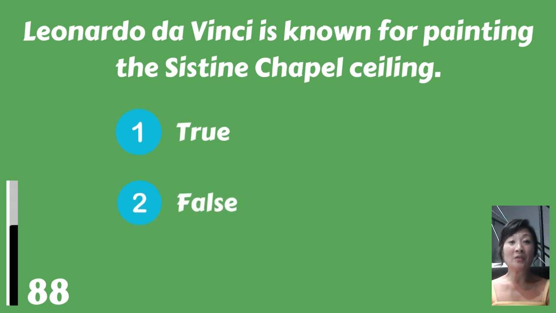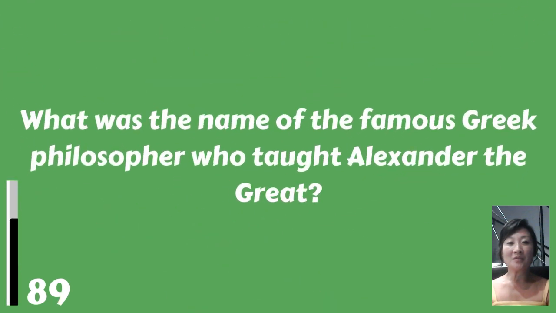Leonardo da Vinci is known for painting the Sistine Chapel ceiling. True or false? False. What was the name of the famous Greek philosopher who taught Alexander the Great? Aristotle.